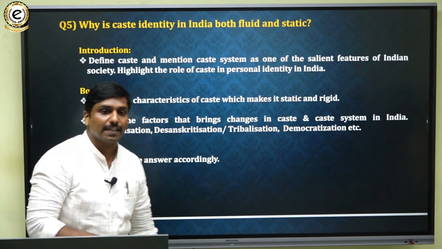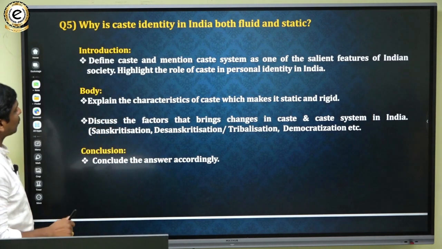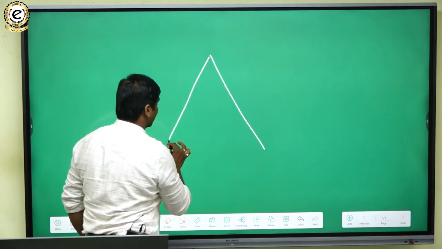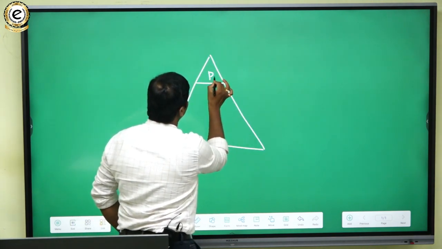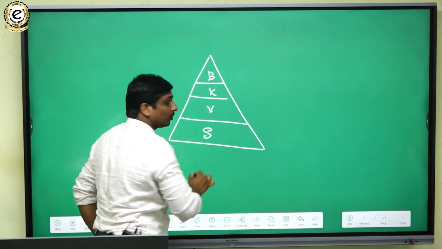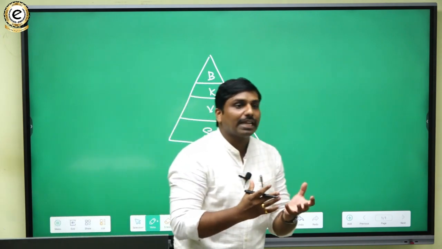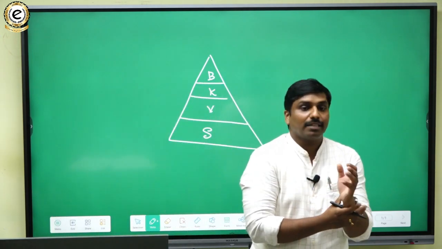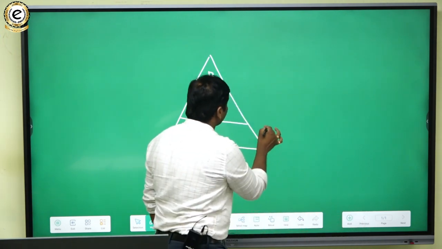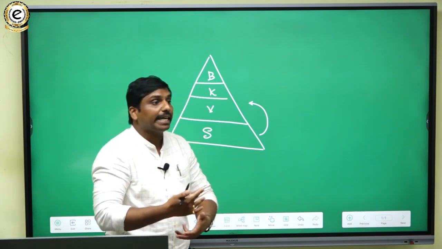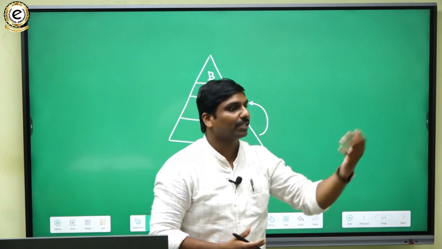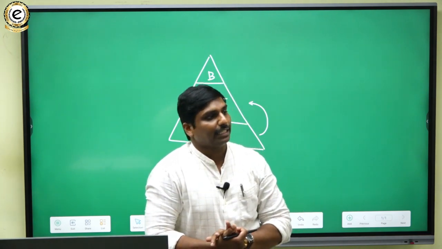Sanskritization here in the sense, what is that? Like we were seeing that there was division of society. Brahmins were there, Kshatriyas were there, Vaishyas were there, and Shudras were there. So Sanskritization basically means it is a process of social mobility in which a lower caste person tries to imitate and emulate the cultural aspects of the upper caste person, higher strata in the society.